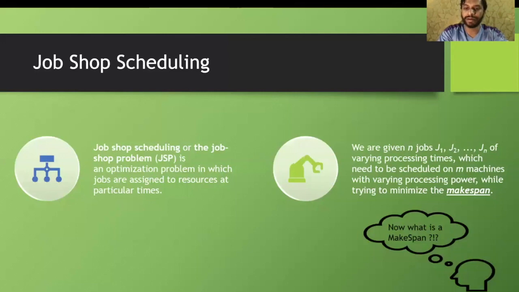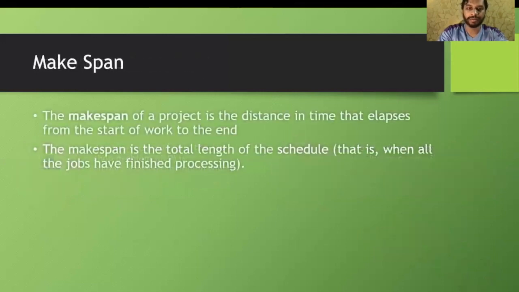So if you were wondering what's a makespan, this is what it is. So let us just formally read it. So the makespan of a project is the distance in time that elapses from the start of the work to the end. So the makespan is the total length of a schedule, that is when all the jobs have finished processing. So I think that's what we have just discussed.